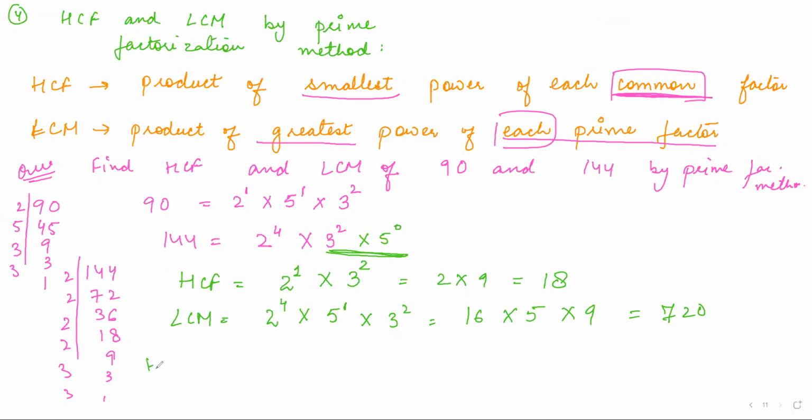Okay, one practice question or homework we can say, write down: find the HCF and LCM of 40, 36 and 126. So 3 numbers together you have to take this time. 40, 36, 126.